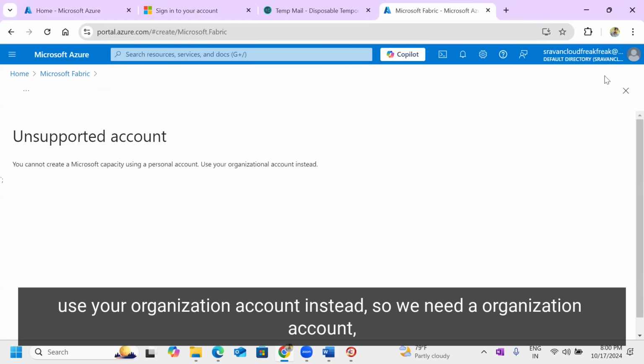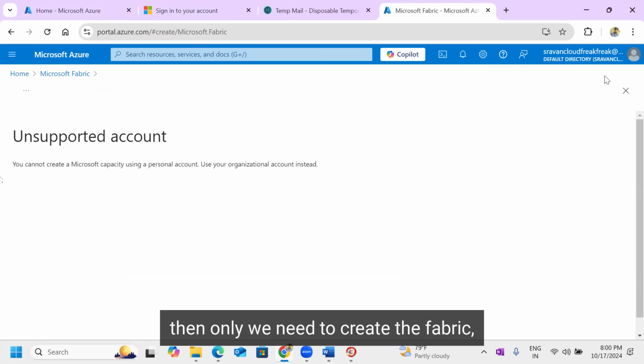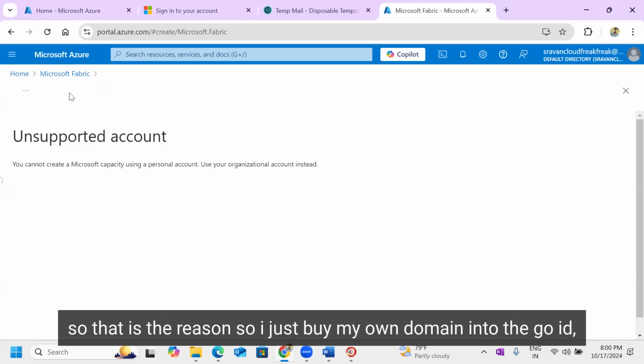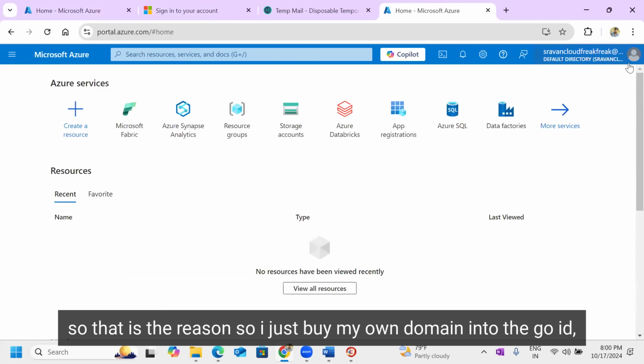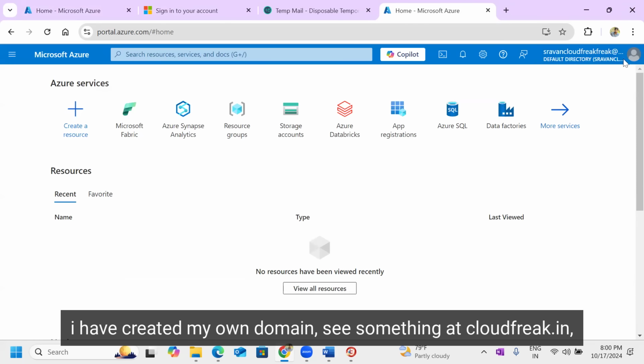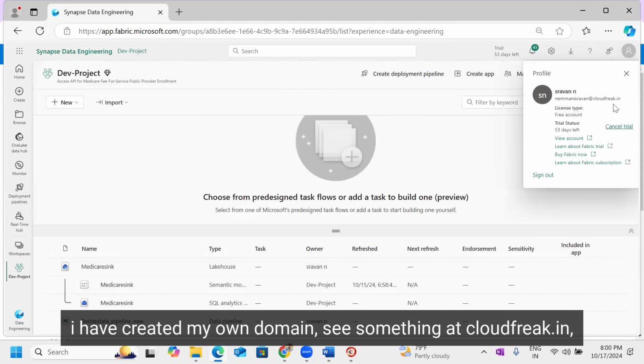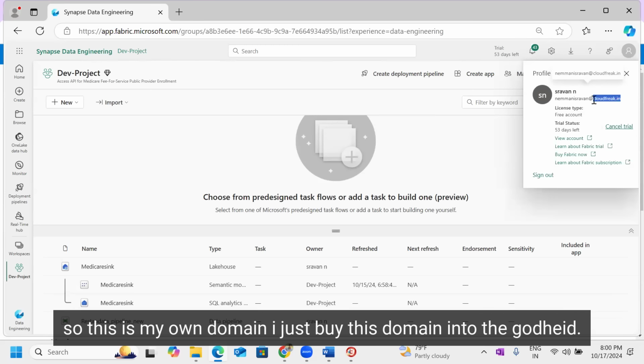So we need an organization account. Then only we need to create the Fabric. So that is the reason. I just bought my own domain from GoDaddy. I have created my own domain, see, cloudfreak.in. So this is my own domain. I just bought this domain from GoDaddy.